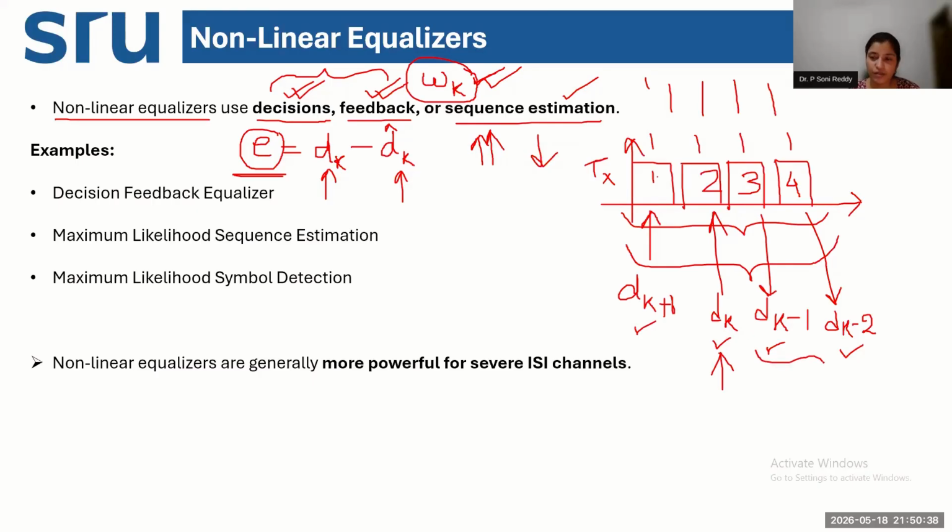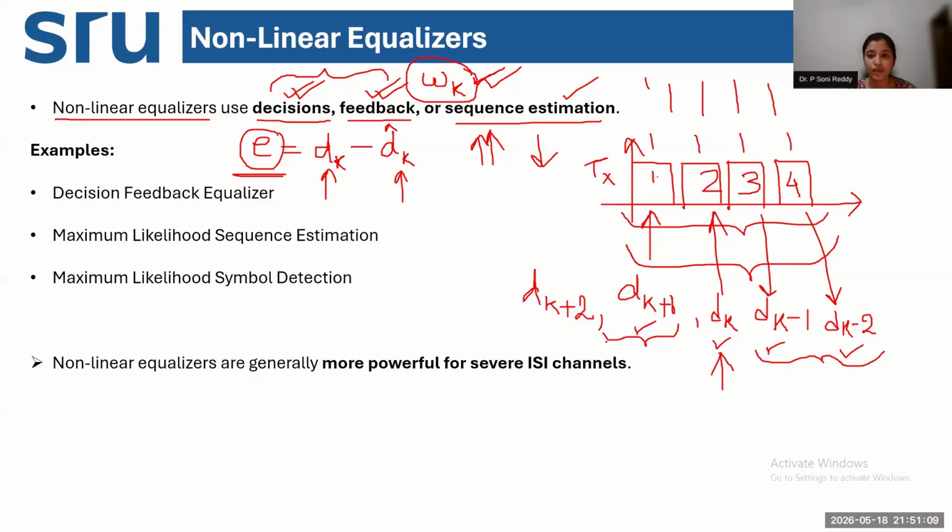All the past symbols are indicated with minus 1, minus 2 like this. And all the future symbols, future means after this current symbol, the next symbol in lineup that I'm going to transmit, will be indicated by plus terms. So we will have dk plus 1, dk plus 2. Like this, you will have different symbols in your sequence.